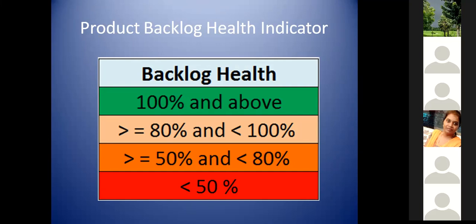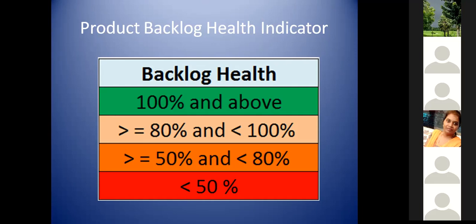If it is less than that, we need to plan extra backlog refinement meetings, because that's the only way to increase our backlog health, right? Yeah, so we should make an agreement with the team, and accordingly we will create the session in the sprint. Yes, this should be taken as part of your retrospective meeting, and the team should go through this and know these details.